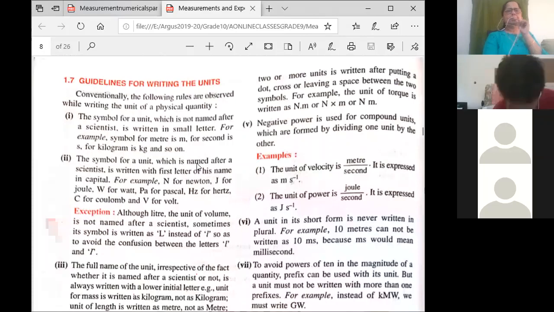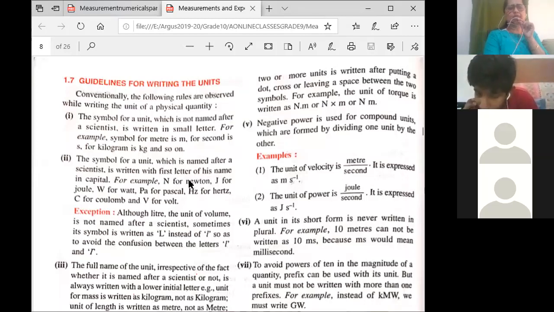Now see the guideline. Whatever symbol is not named after a scientist is written in small letters. For example, kilogram is not named after a scientist, so you will write kilogram in small letters, and you will write kg. But force is named after the scientist Newton. So how do you write this? I've been telling you for a long time. If you write a single alphabet, it is capital N. If you write the whole word, it has to be in small letters: newton, don't write capital. Similarly, joule, single alphabet, capital J, and if you write the whole word, it will be small joule. So that is important.